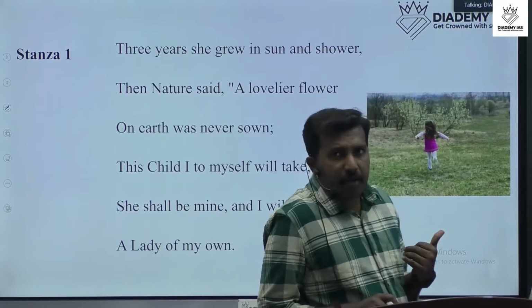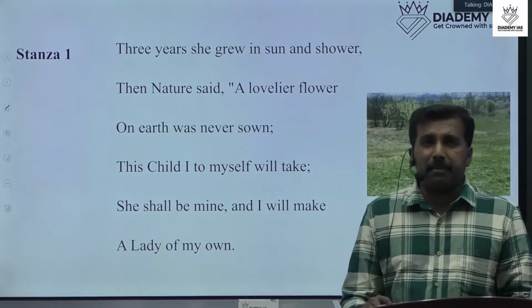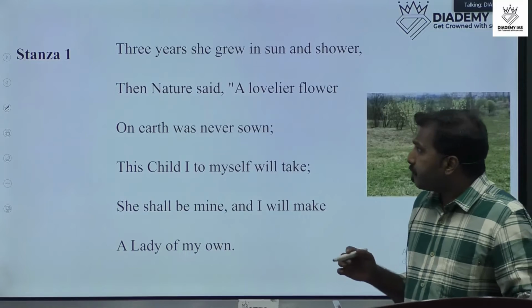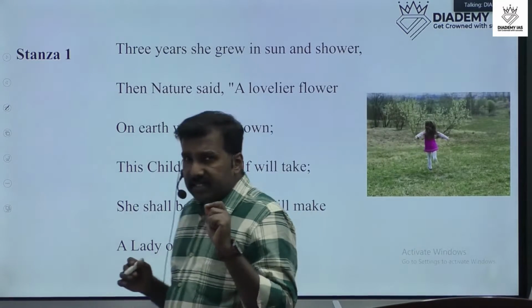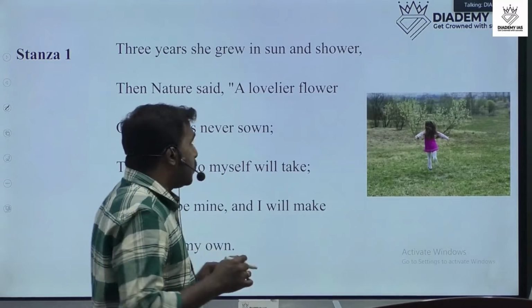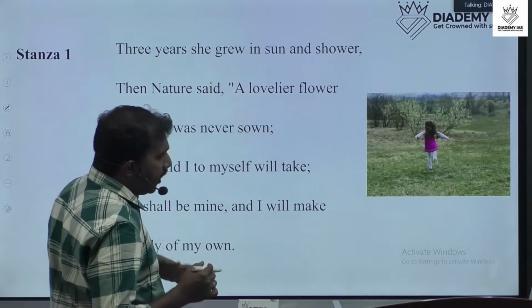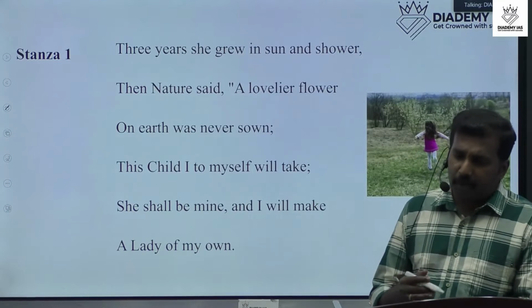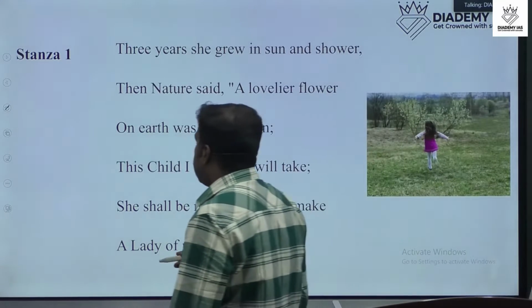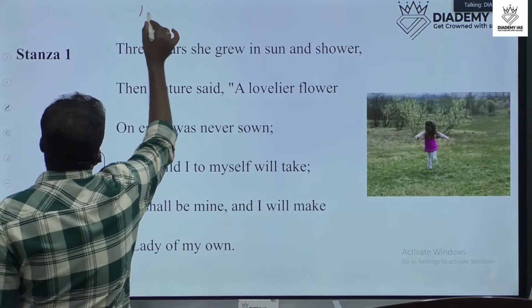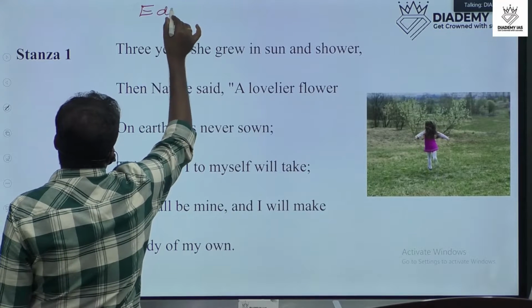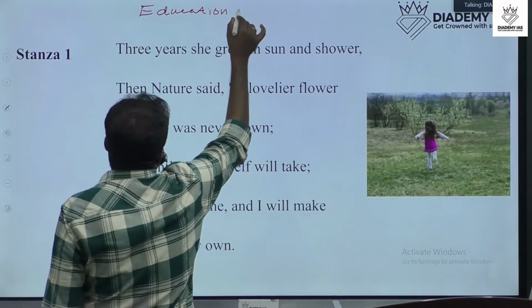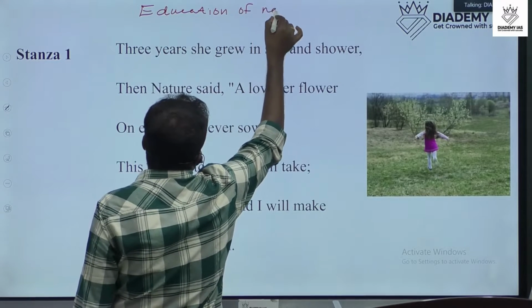And in this poem also, William Wordsworth explains beauty with a three-year-old girl. So let's discuss. The important meaning of this poem is the education of nature.